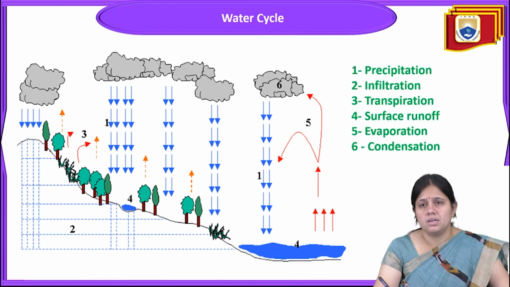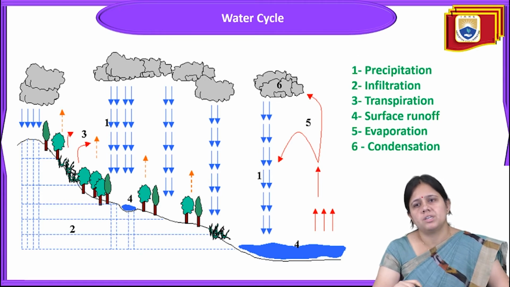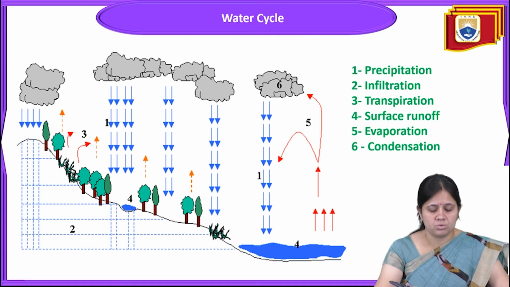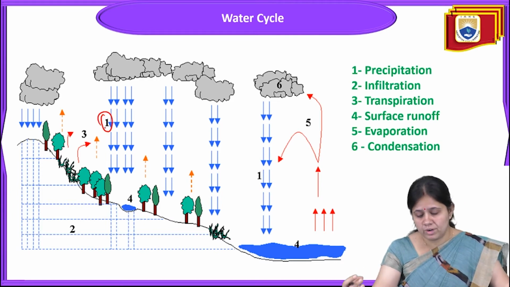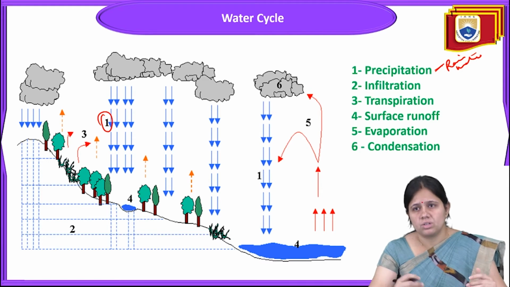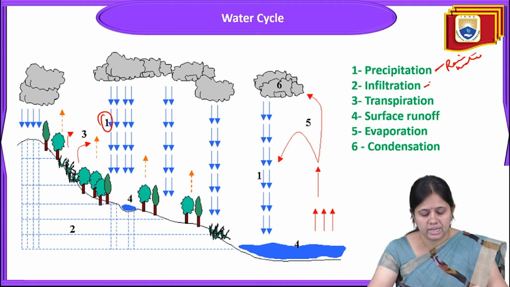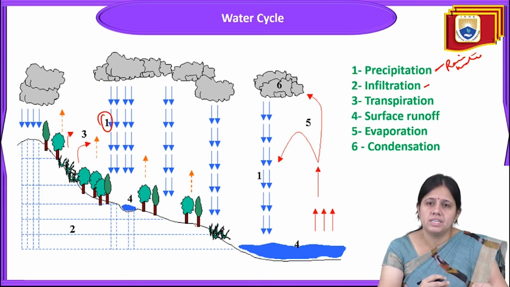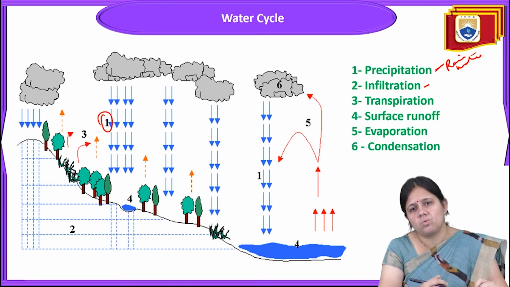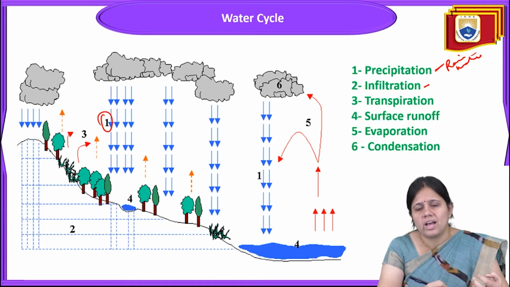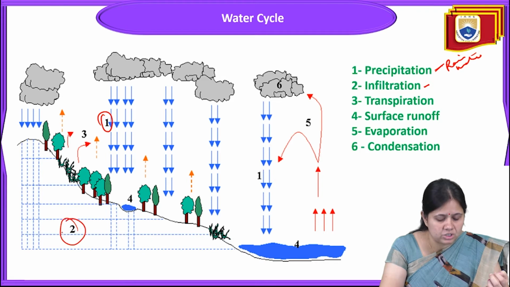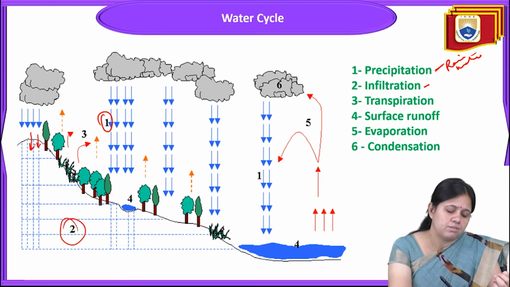So this is about the water cycle. Hydrological cycle means the different pathways of water, how water passes from one form to another. Number one is precipitation, which means rainwater. Water is coming onto the earth's surface, and then infiltration happens. This rainwater leaches into the earth, into the soil or groundwater. So this is the infiltration system.